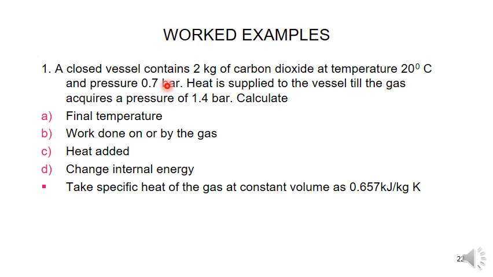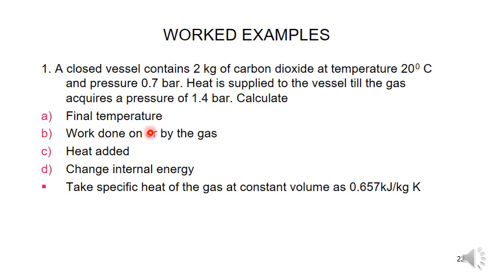Pressure 0.7 bar, P1 is 0.7 bar. Heat is supplied to the vessel till the gas acquires the pressure P2 is equal to 1.4 bar. Calculate final temperature, work done. Final temperature means T2, work done W. Heat added means Q supplied, Q1, change in internal energy dU. They given the specific heat at constant volume 0.657 kilojoule per kg Kelvin.